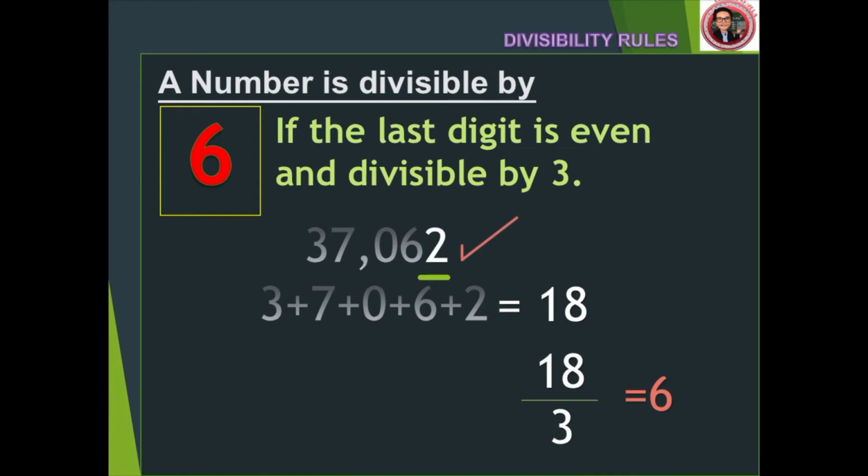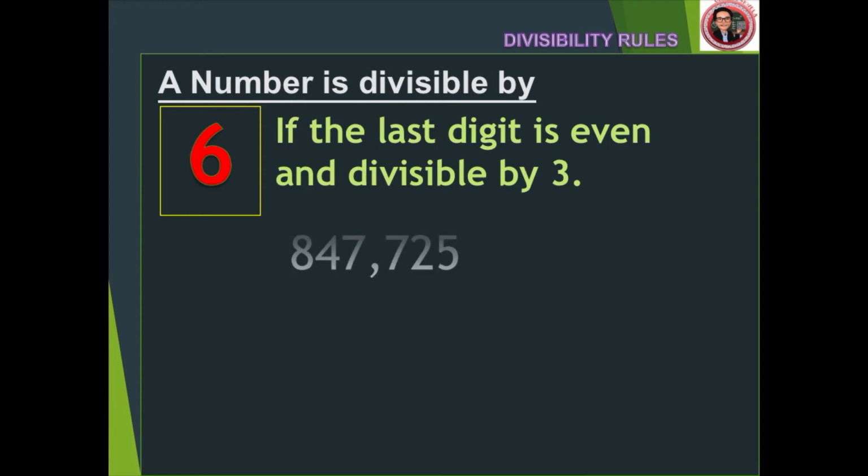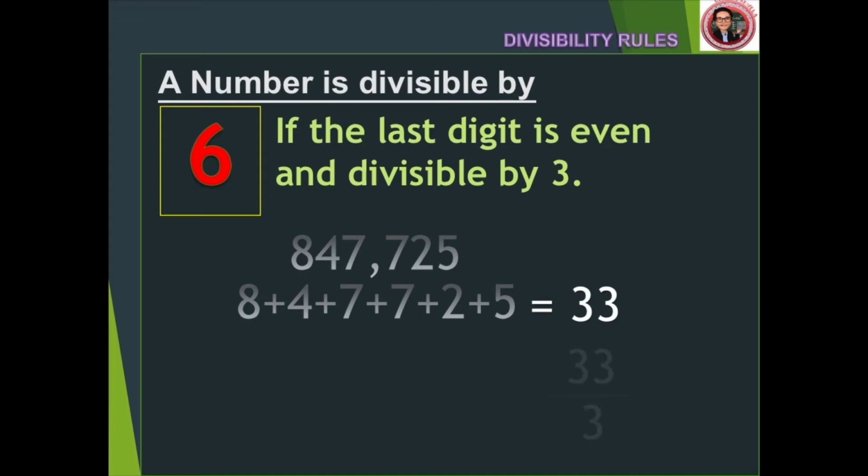How about this one? This time, let's check first if it is divisible by 3. Let's get the sum. The sum is 33, which will give us 11 when divided by 3. So, it is divisible by 3. But do you think it is also divisible by 2? Okay, it's not, because the last digit is not an even number. Though the original number is divisible by 3, it is not divisible by 2, so it won't be divisible by 6.